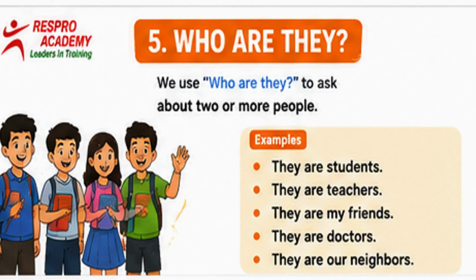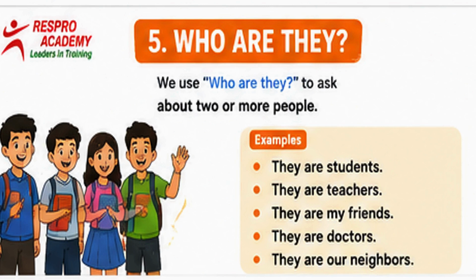Now, let's learn how to identify two or more people. When we want to identify two or more people, we ask who are they? Notice the word are, A R E. We use are because we are talking about more than one person.